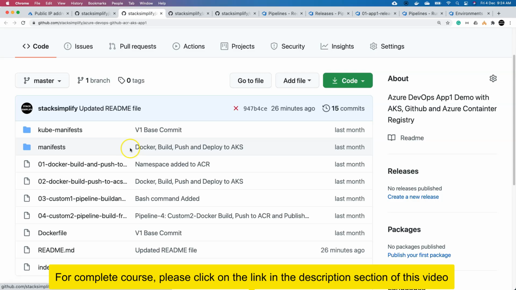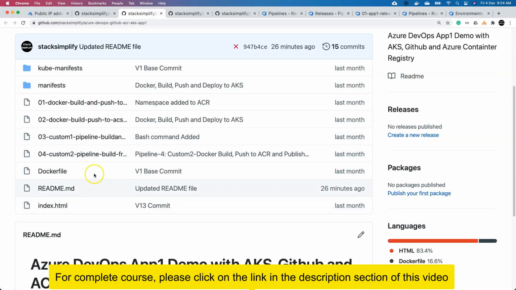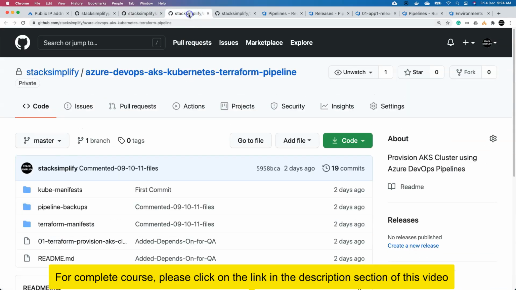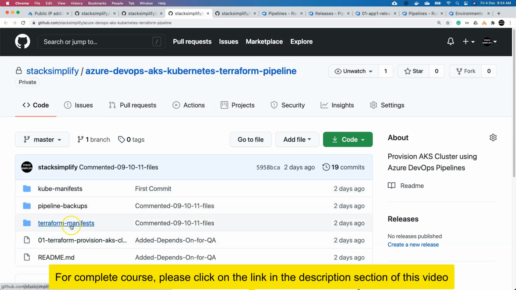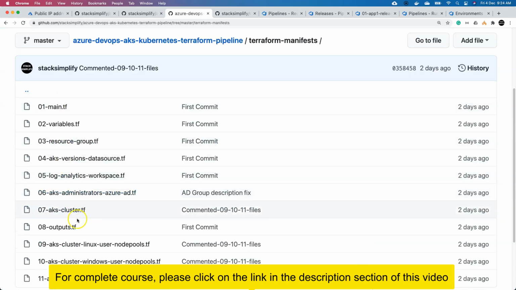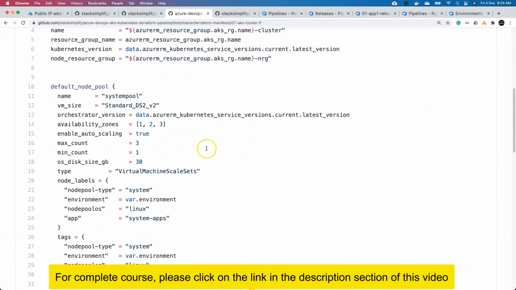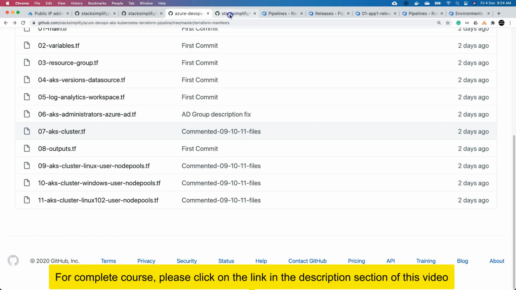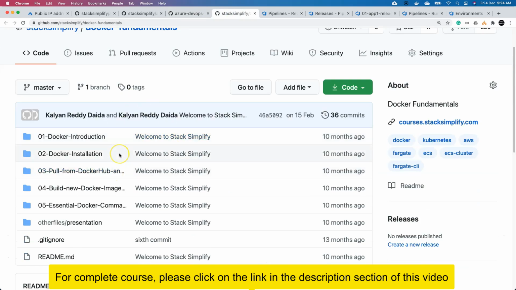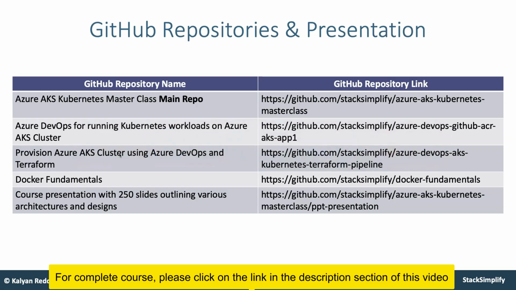This is for the DevOps. We have 4 pipelines created and that information is here. And this is for the Terraform pipelines. The entire Terraform manifests were documented here, 11 manifests which are written in a very detailed manner. And this is the Docker fundamentals step by step. Moving on, we are also going to have a course presentation with 250 plus slides located at this location,